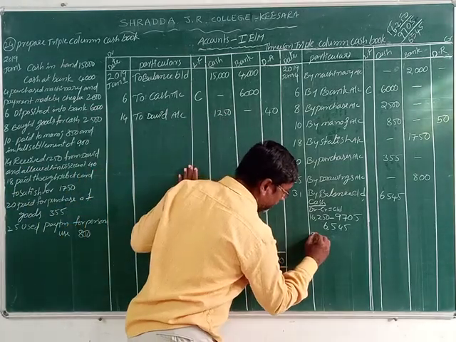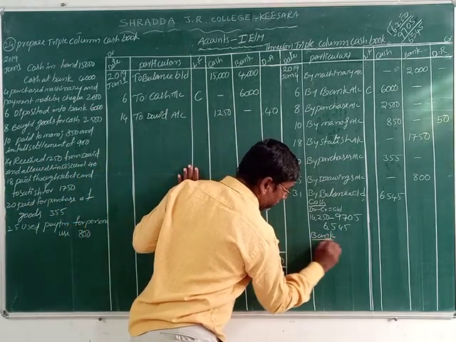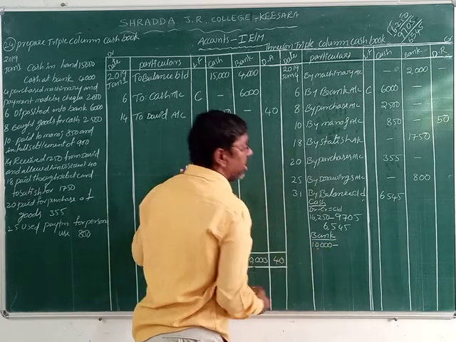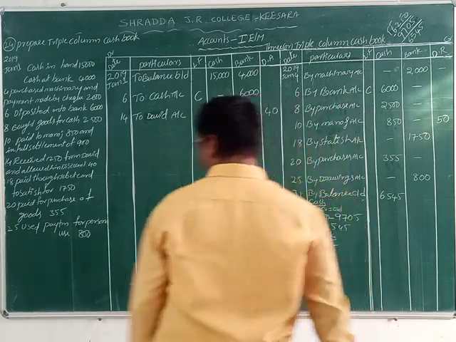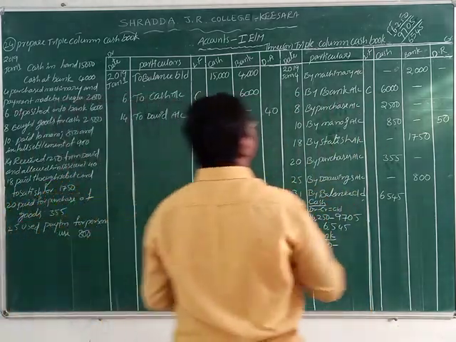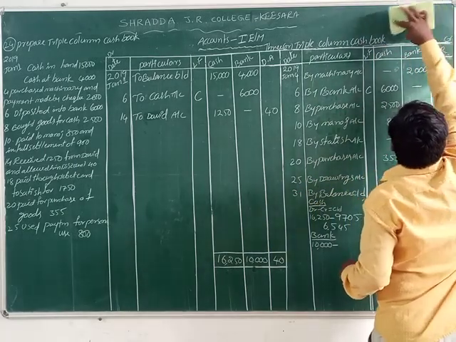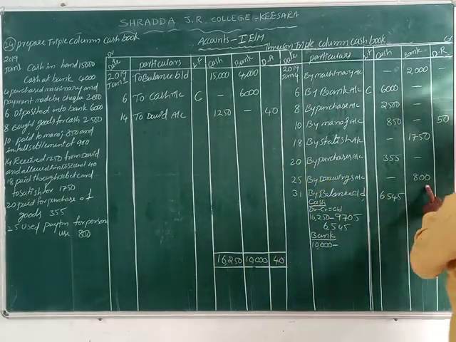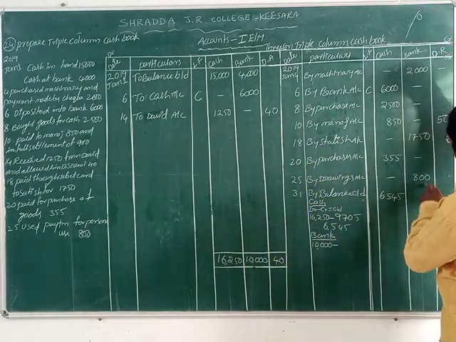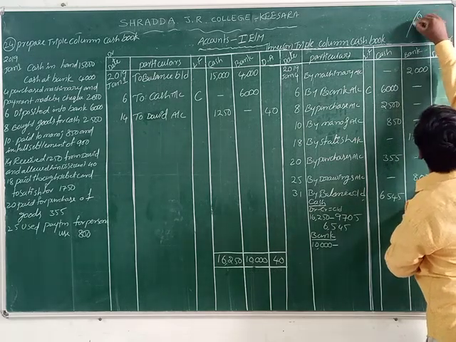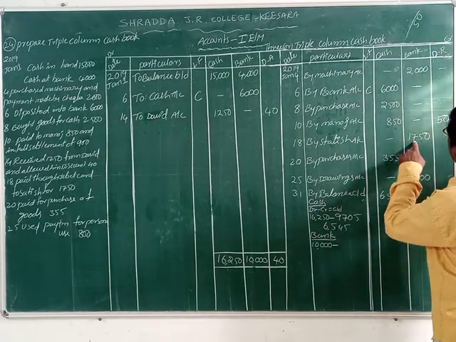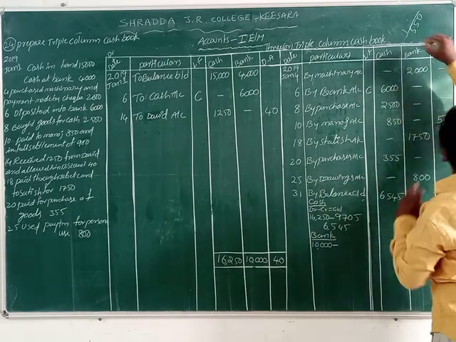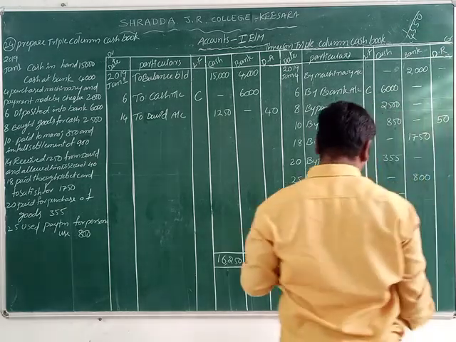Now we take bank. What is the debit balance of bank, friends? 10,000 rupees minus the credit total. Second column having 5. Third column 8 plus 7, 15. 2 plus 1, 3, plus 1, 4. 4,550.